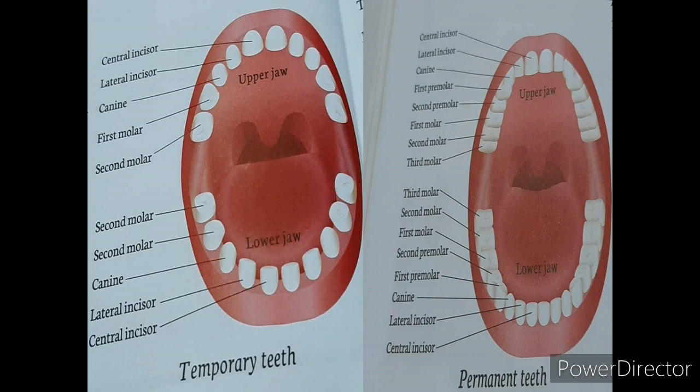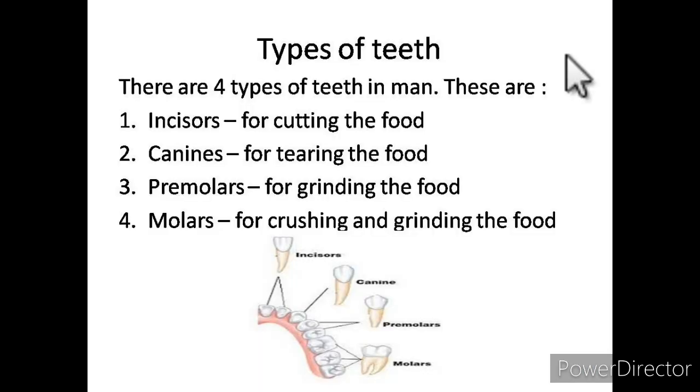In adult human beings, there are 32 teeth, which bite, tear and reduce the food into smaller particles. Now, next are the types of teeth in human beings. There are 4 types of teeth present in human beings. These are the incisors, canines, premolars and molars.